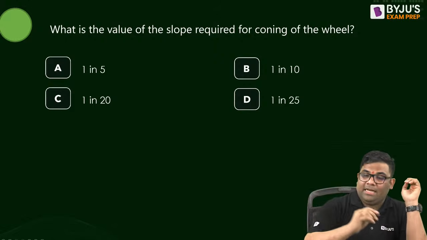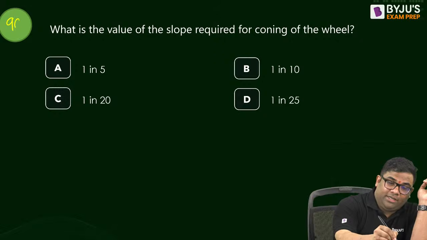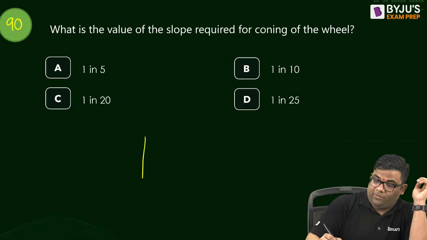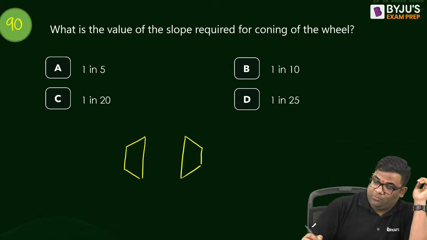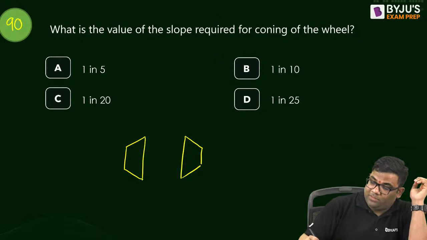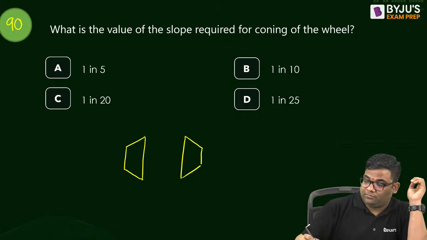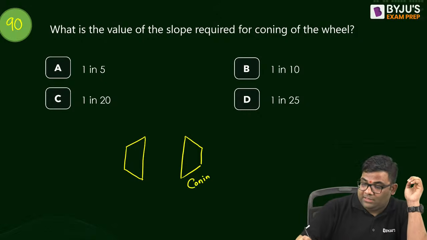Next question. 90th question. When we do coning of wheels for railways, what is the coning slope? We do the coning, right? So what is the slope? The answer is 1 in 20.